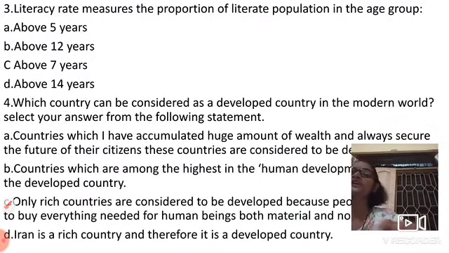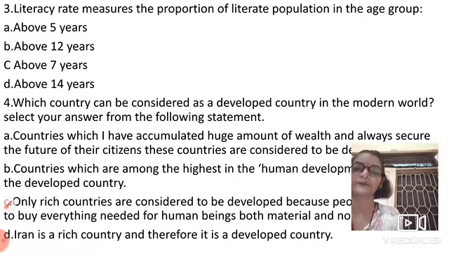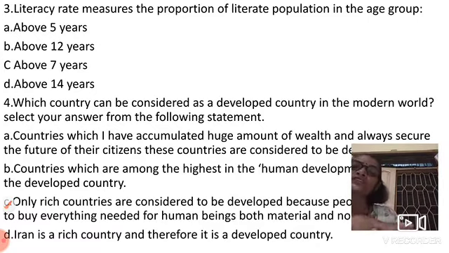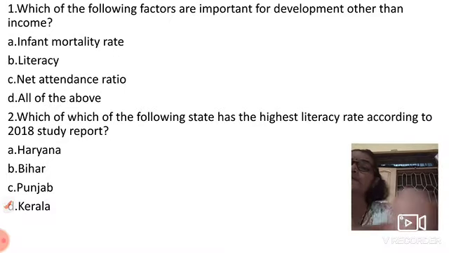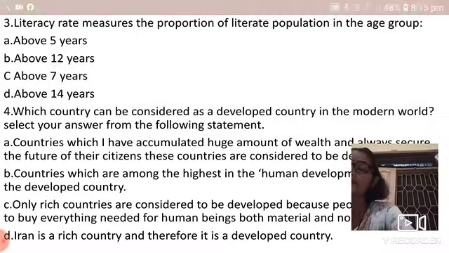The next question is, literacy rate measures the proportion of the literate population in the age group of which year? Just now we studied, it is above 7 years.